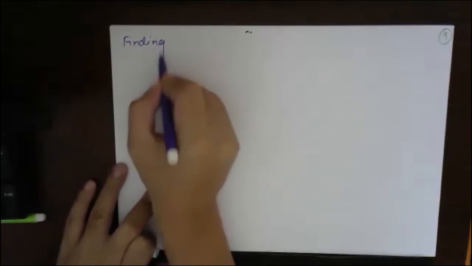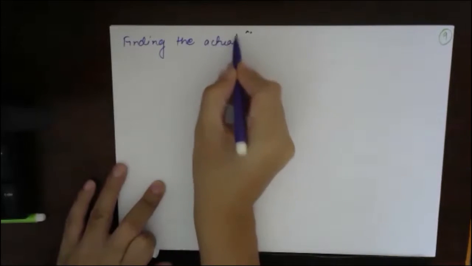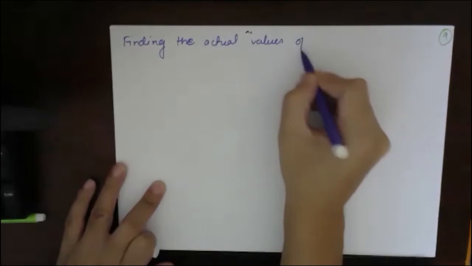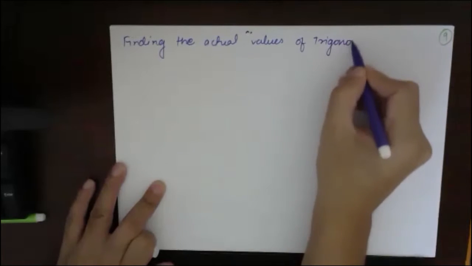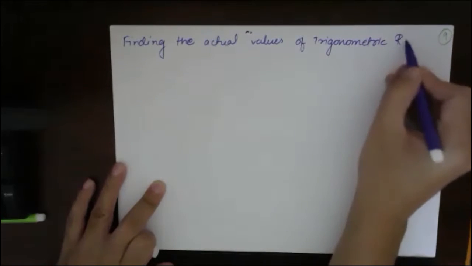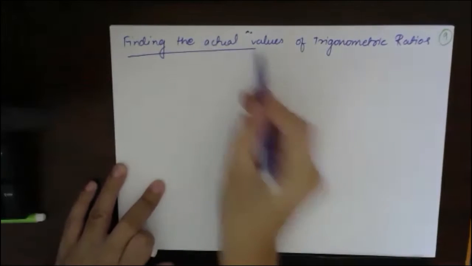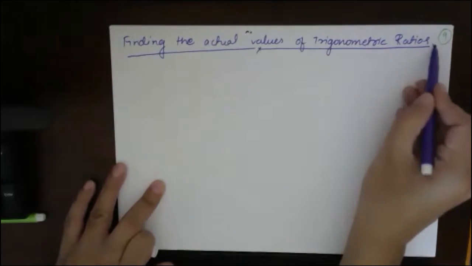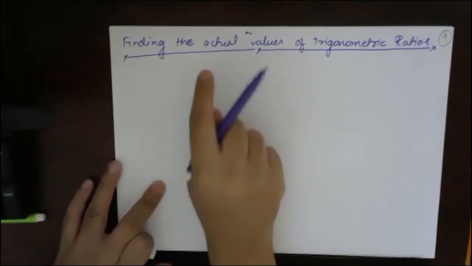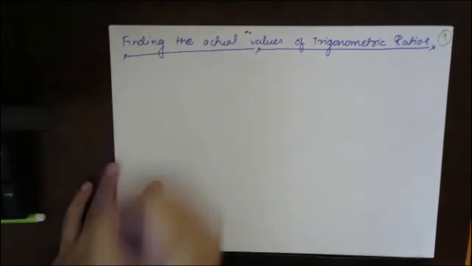So right now, this was basically finding the sign of trigonometric ratios in different quadrants. Now the second topic will be finding the actual values of trigonometric ratios. Before this, first we will see one definition which is known as reference angle.